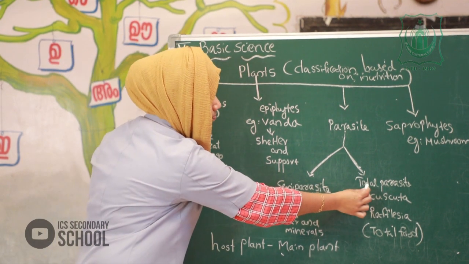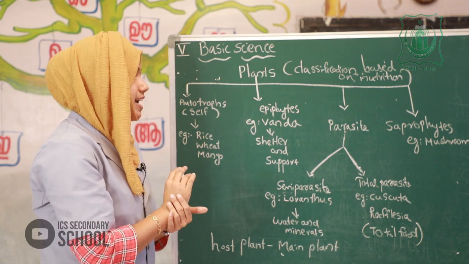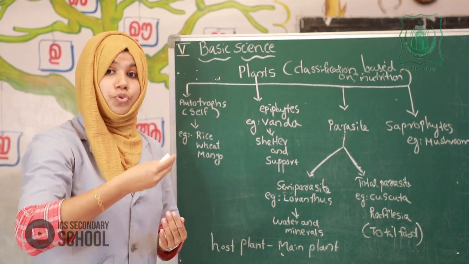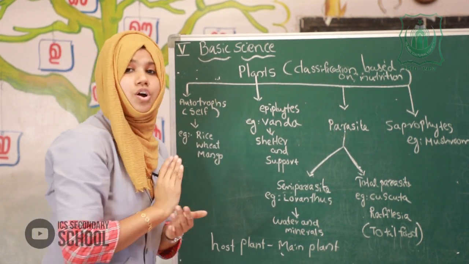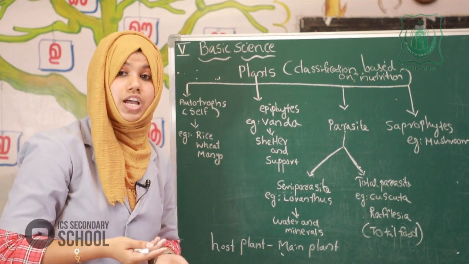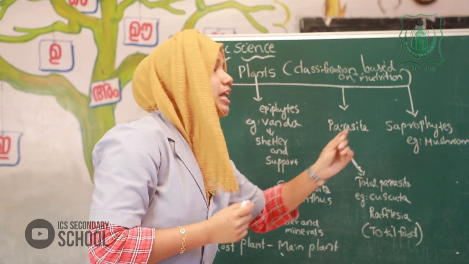Next one is, what is the importance of total parasite? Total parasite means it absorbs the food directly from the host plant, so it's very harmful to the host plant. And next is Rafflesia. What is the importance of Rafflesia? It is the largest flower of the world and it is a total parasite.